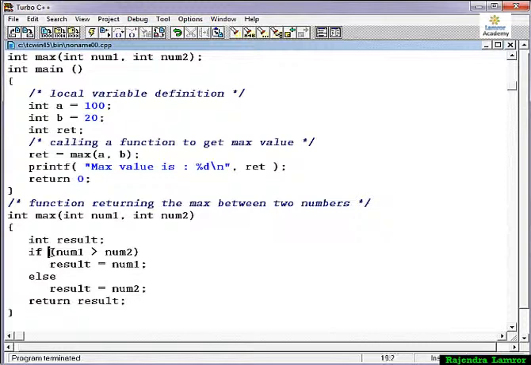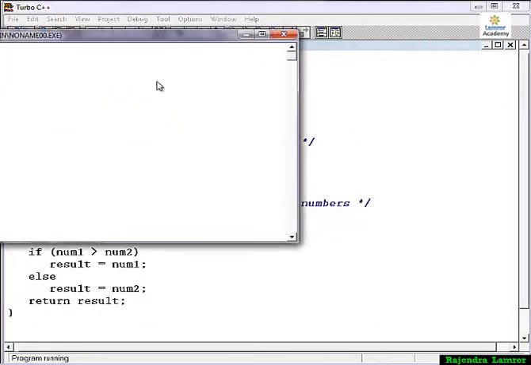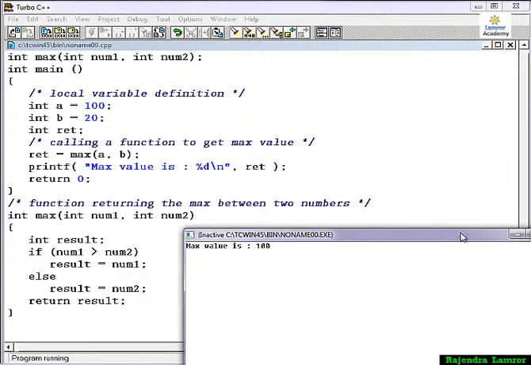Checking here, 100 is greater than 20, the condition is true, so in the local variable result we put number1, which is 100. So now the function returns the result 100. The return value goes back to the call, meaning the function value is 100. This 100 will be assigned to the return variable, and then it will print the value 100. Now you can see the output: the maximum value is 100.